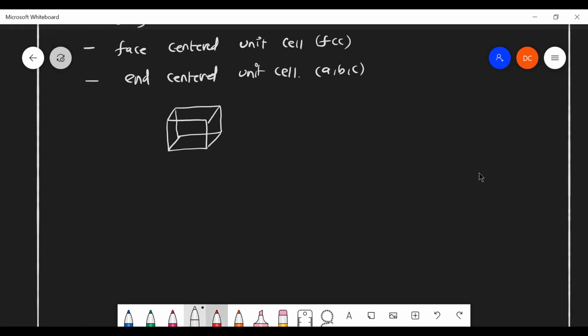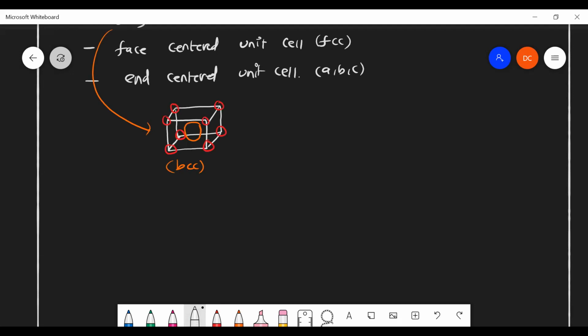We know that atoms are located in corners. These are all the corners. 8 corners are present in the cube. And apart from the corners, one whole atom is located inside the body. Inside of the body, one complete atom is there. That is called BCC, the body centered unit cell.